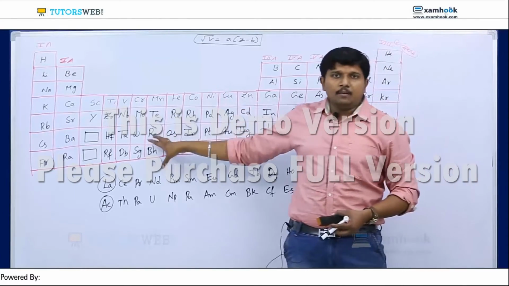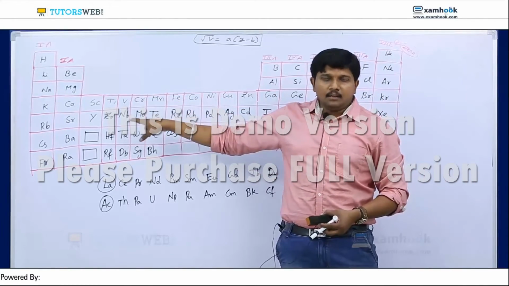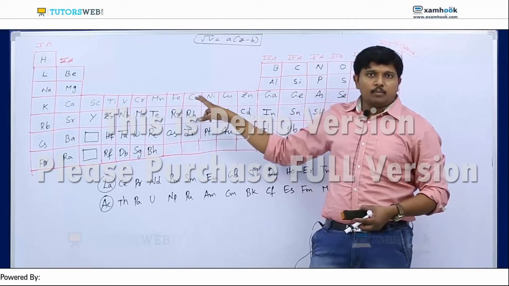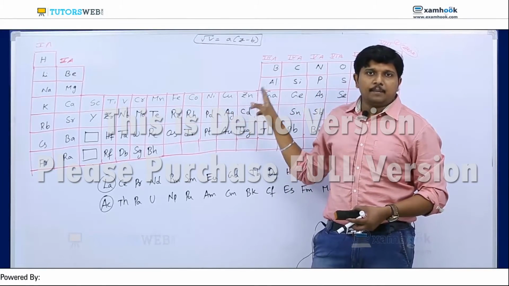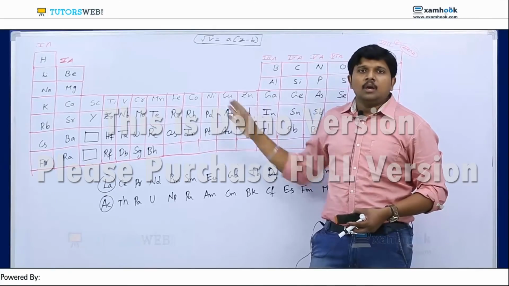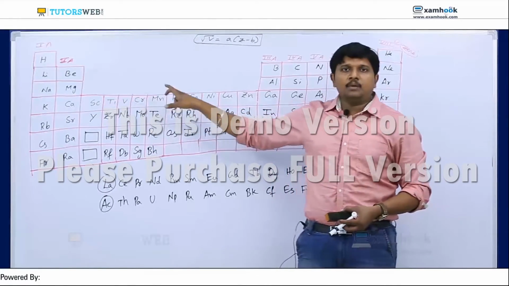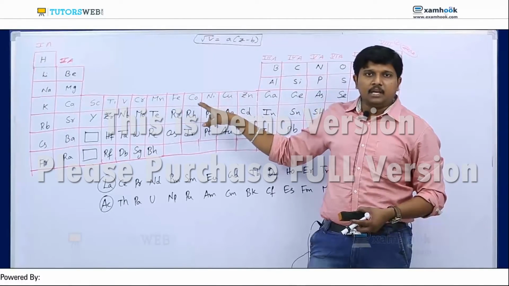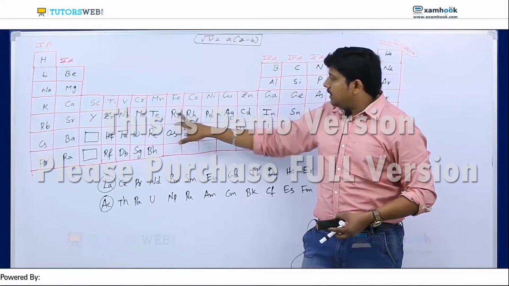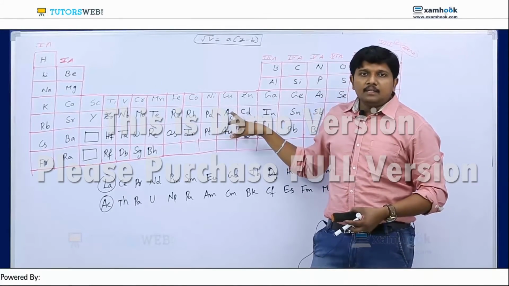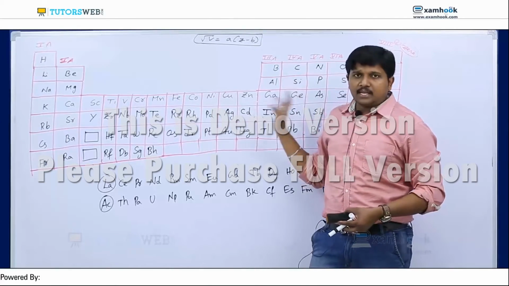And the D block elements, the fourth row, is scandium, titanium, vanadium, chromium, manganese, iron, cobalt, nickel, copper, zinc. Up to zinc everyone knows. You have to remember the next row also. What is the next row? Yttrium, zirconium, niobium, molybdenum, technetium, ruthenium, rhodium, palladium and silver. The last one is cadmium.